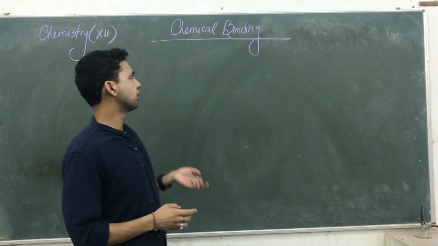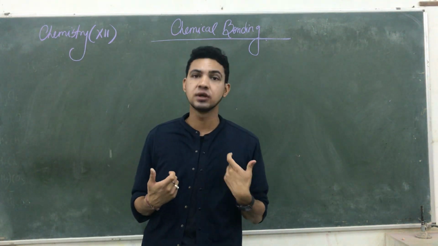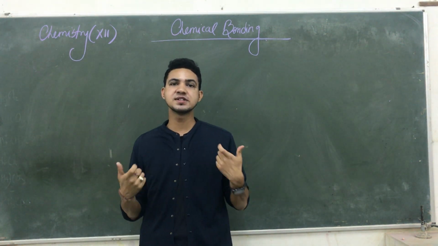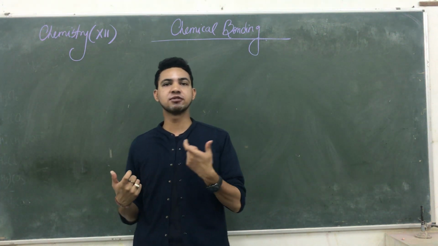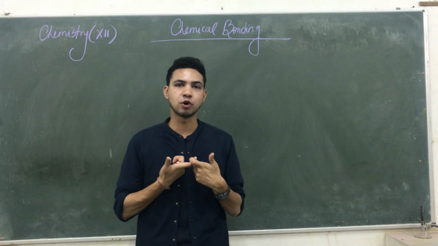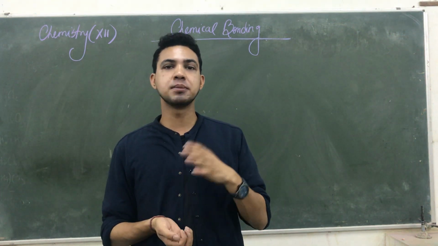Okay. So what is a chemical bond? It is a sharing of electrons between two atoms. It is a kind of force applied between the positive and negative charge to hold each other properly, and that force is known as the chemical bond. It is an imaginary force.